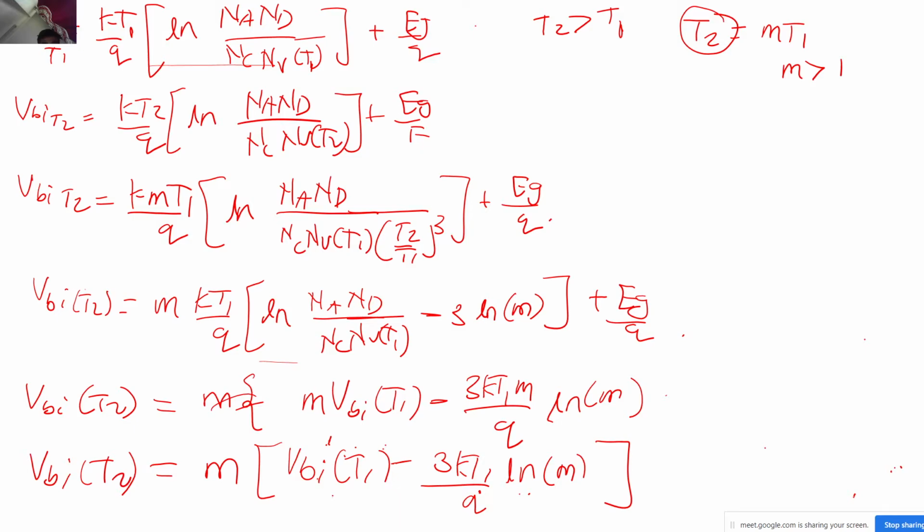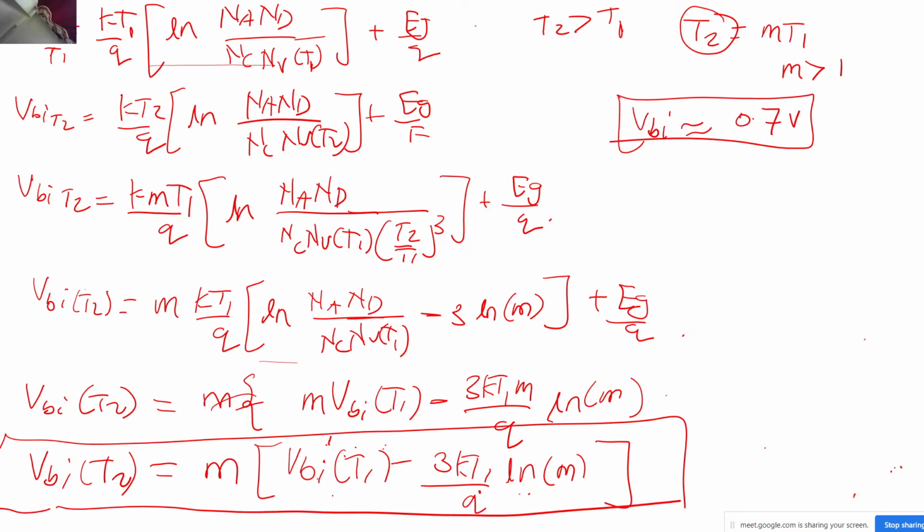Now we will use common sense. What is the general value of the built-in potential? It's around 0.7 volts, correct? I'm just taking a typical value for silicon, just assume this type of value. Now what is happening is, let's say you have this term over here. Now I wanted to see, let's say T1 was how much? 300 K.